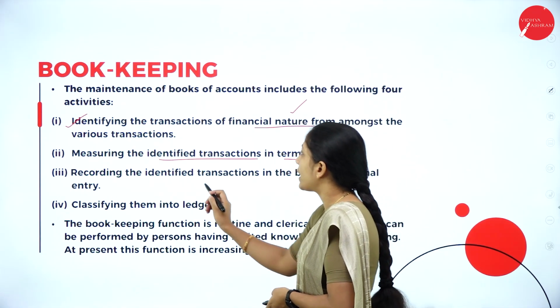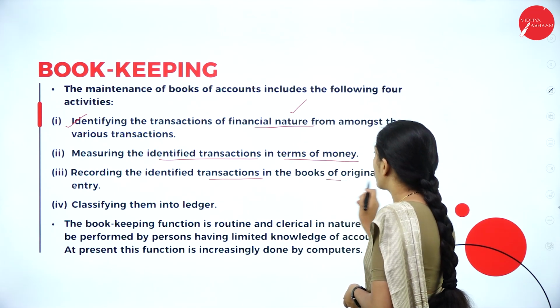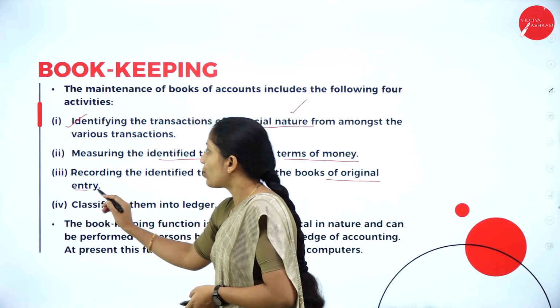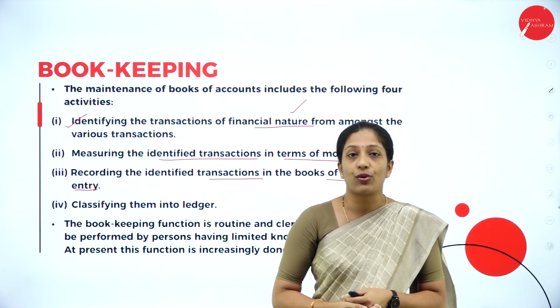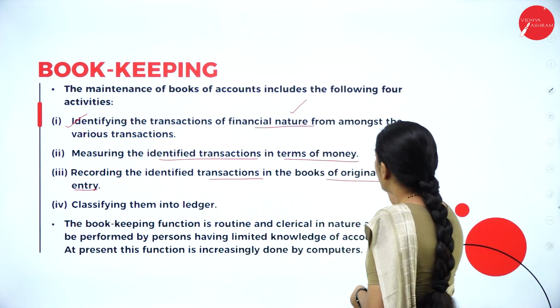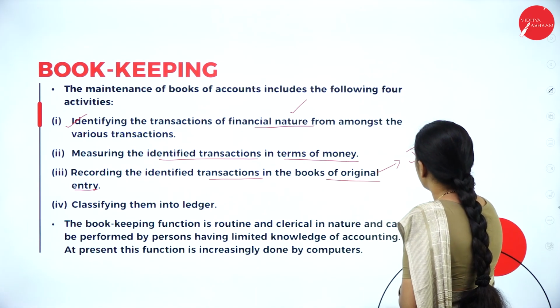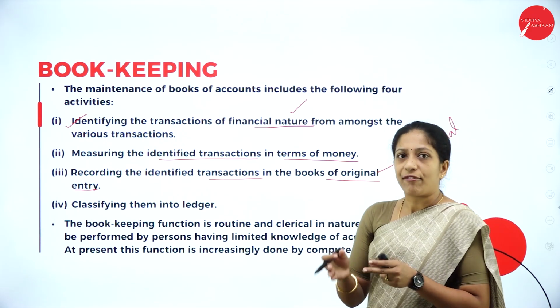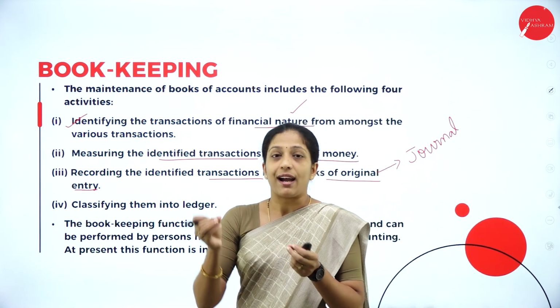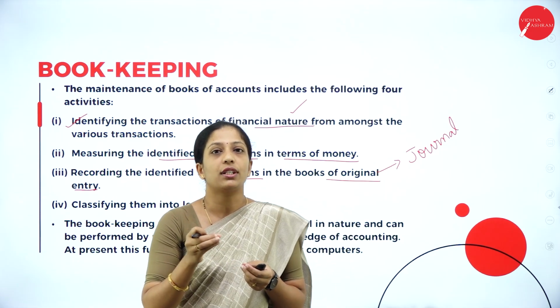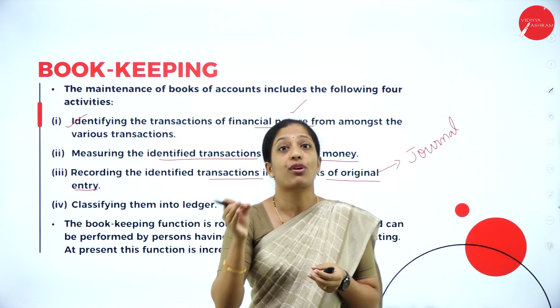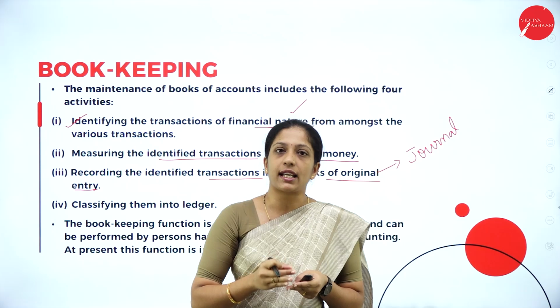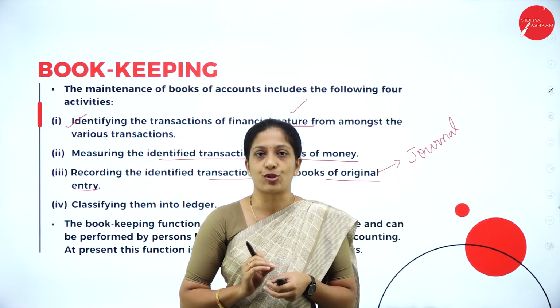Next one is recording the identified transaction in the books of original entry. So, what is this original entry? You would be knowing about it. The book of original entry is nothing but a journal. So, once we have identified those transactions which is of financial character, and the second one is it has to be measured in terms of money.